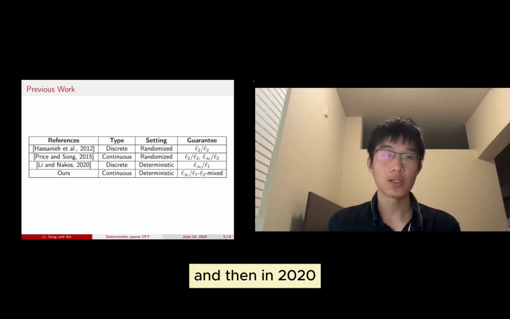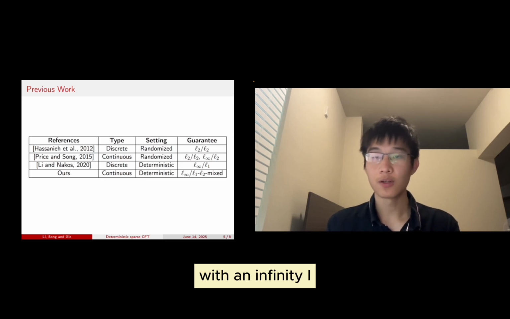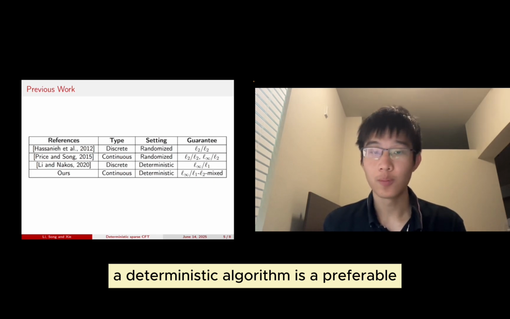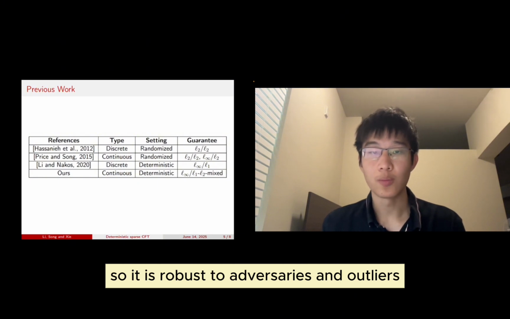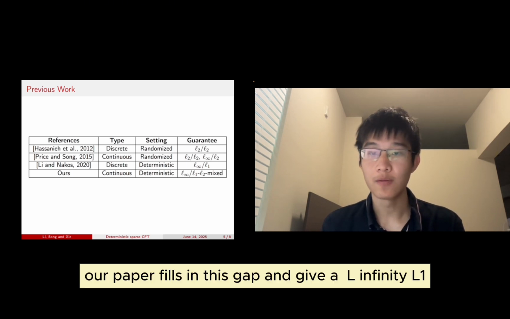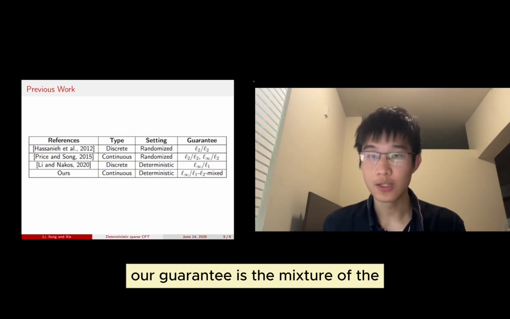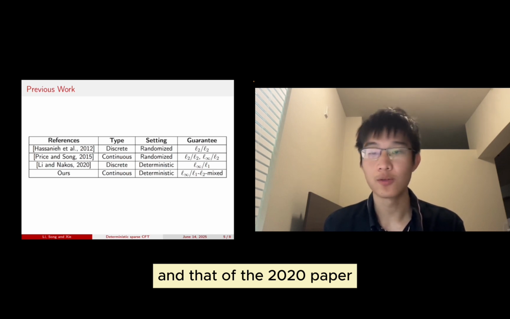And then in 2020, Lee and Nakos gave a deterministic algorithm for DFT with an L-infinity/L1 type bound. Here a deterministic algorithm is preferable because it does not rely on the randomness of the algorithm, so it is robust to adversaries and outliers. Noticing that there lacks a deterministic algorithm in the continuous setting, our paper fills in this gap and gives an L-infinity/L1/L2 mixed type bound. So actually our guarantee is the mixture of the guarantee in the 2015 paper and that of the 2020 paper.